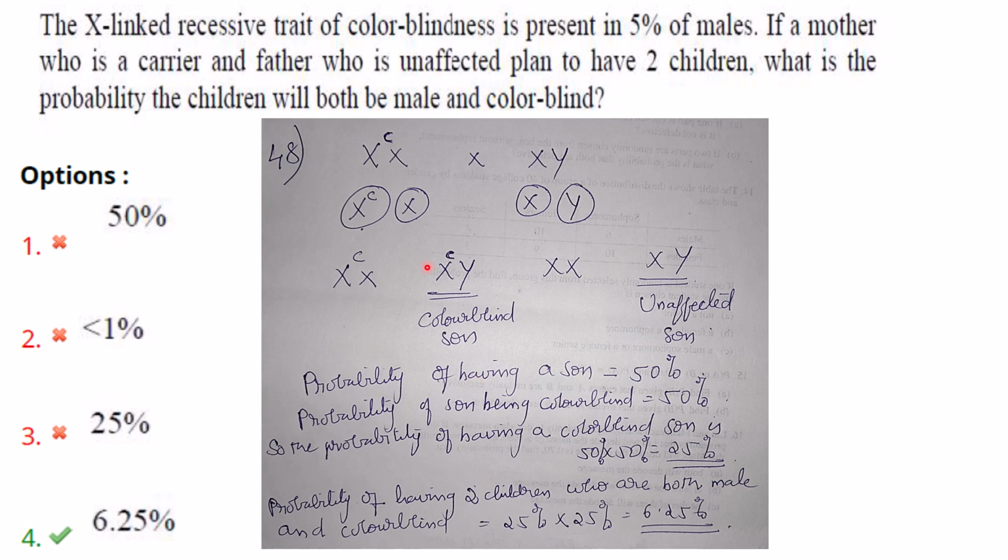And the probability that it is a son is also 50%. 2 daughters, 2 sons, so 50%. So the probability of having a son is 50% and the probability of the son being colorblind is also 50%. So the probability of having a colorblind son is 50 into 50, that is 25%. Now it is for 2 children. So the probability of having 2 children who are both male and colorblind is 25 into 25, that is 6.25%. So your answer here is option 4.